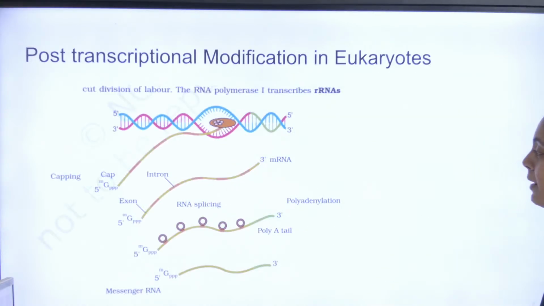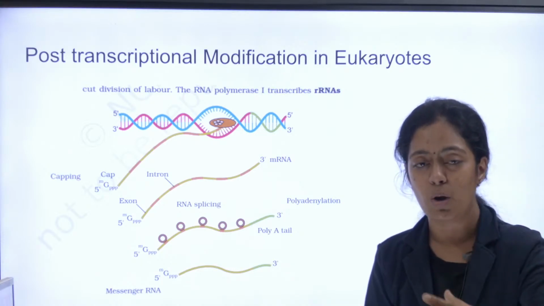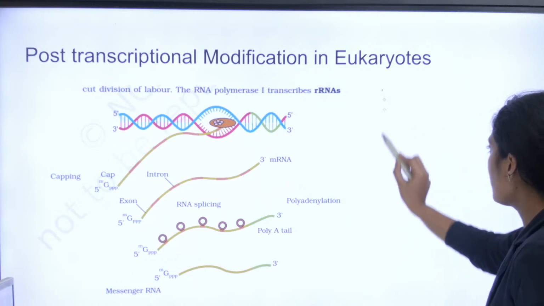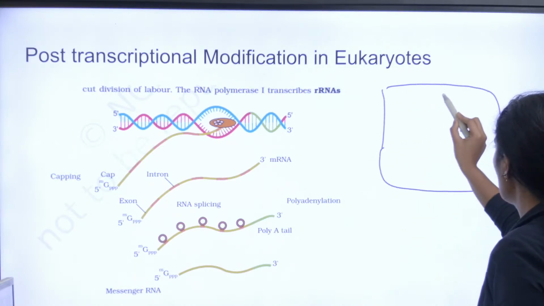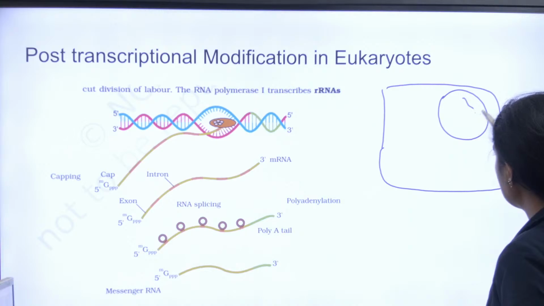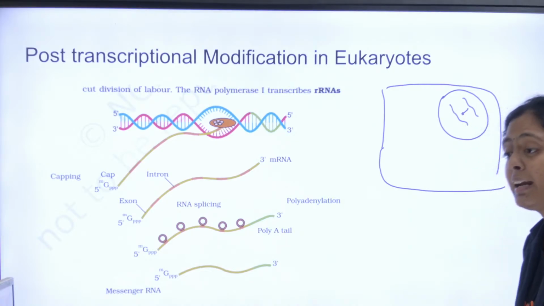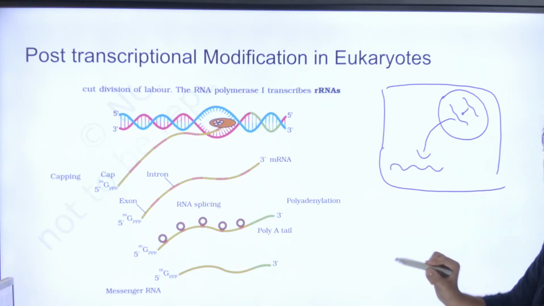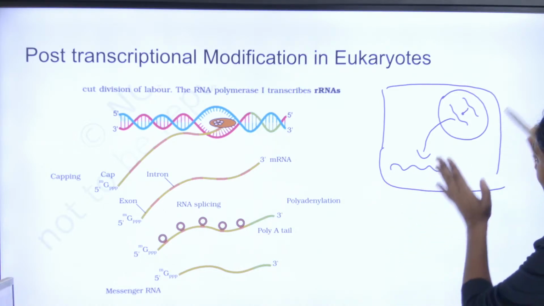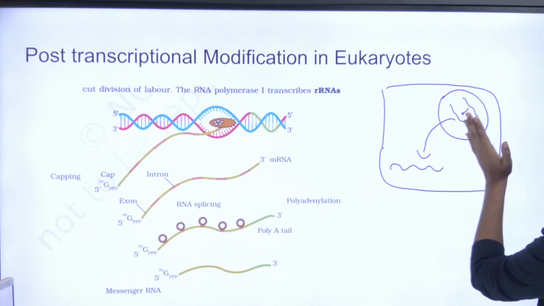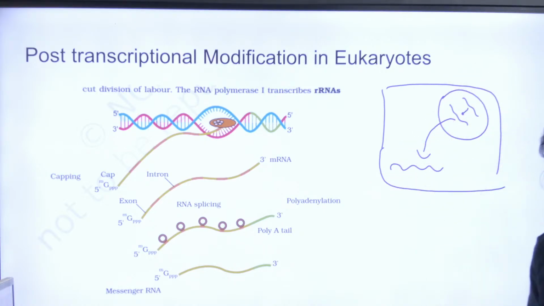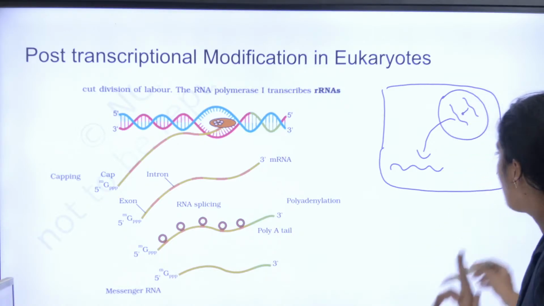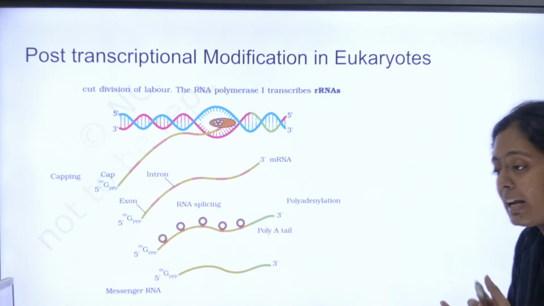Next, let's go to post-transcriptional modification in eukaryotes. Very, very important question. In eukaryotes, this is your nucleus. In your nucleus, DNA will be converted into RNA, correct? And this RNA will be transported into your cytoplasm for translation. Since the RNA has to be carefully transported from the nucleus into the cytoplasm, there will be certain post-transcriptional modifications. There are 3 important post-transcriptional modifications. Can anyone tell me?